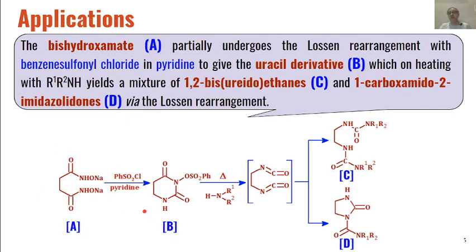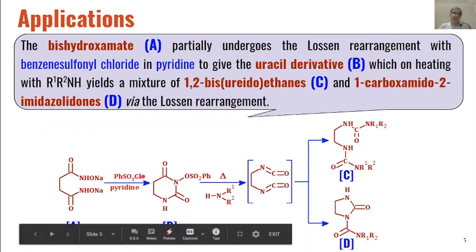This partially undergoes Lossen rearrangement in the presence of benzene sulfonyl chloride and pyridine as a base, and the Lossen reaction in this substrate will lead to the formation of this type of uracil derivative, and this uracil derivative on heating in the presence of a secondary amine will lead to this